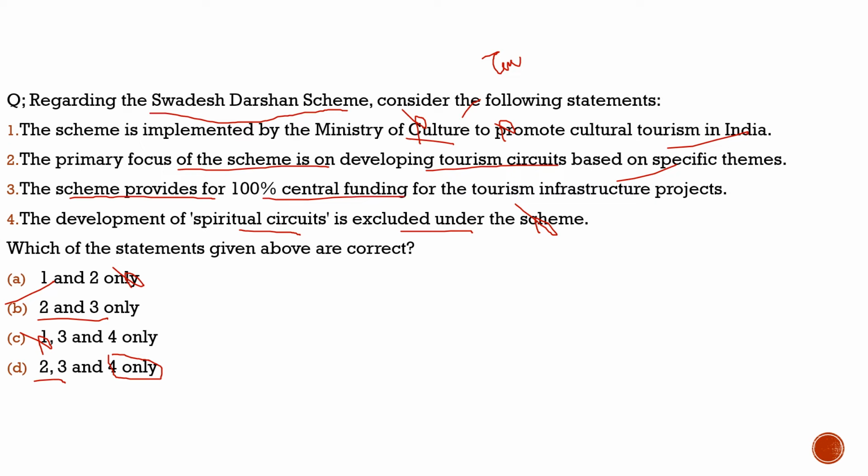Because the Public Accounts Committee had flagged certain issues with respect to this scheme. This scheme was implemented in 2015 to promote tourism, but CAG came in and found certain problems with it. First, the feasibility of the project, and there was no feasibility study, and also how the actual implementation would be done, and what are the reasons for the delay. That report was taken by the Public Accounts Committee, and now they have flagged these issues with respect to this scheme. That is why it is in news. So with this, I hope you had understood the context as well as the question here.